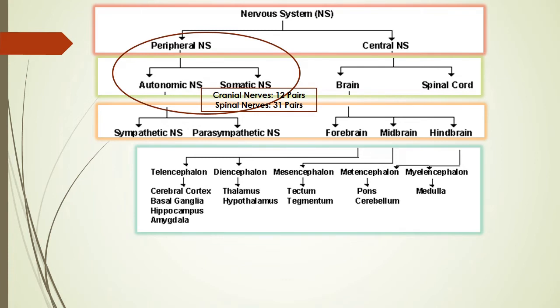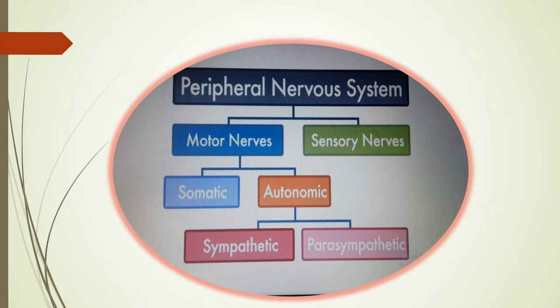Autonomic is not under our control. Autonomic is divided into sympathetic and parasympathetic. What's that? I will discuss. And somatic means cranial and spinal nerves. So now in the peripheral nervous system, 2 types of nerves are present. In the green box you can see sensory nerves, other name afferent nerves.